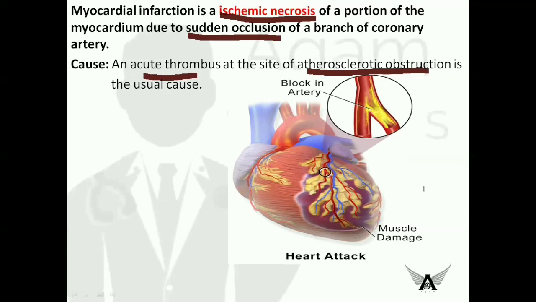As you see in this diagram, the muscle is necrosed, and you can see there is a change in color. If you observe the artery that supplies blood to that part of the myocardium, it is blocked. Since this is blocked, there is decreased blood supply, and in the long run it leads to ischemic necrosis and myocardial infarction.